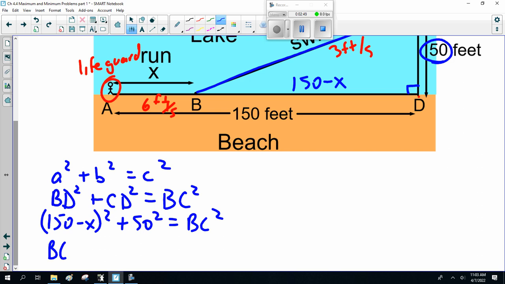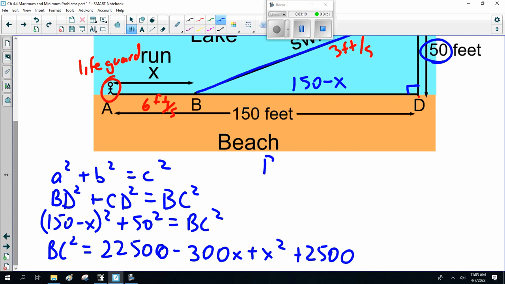So BC squared is 150 squared, 22,500, minus 300x plus x squared. Now 50 squared is 2,500.